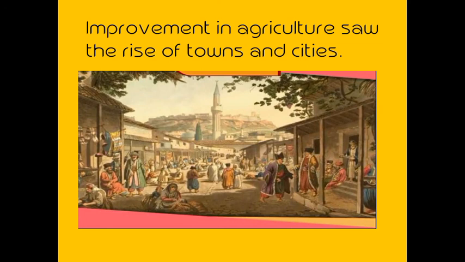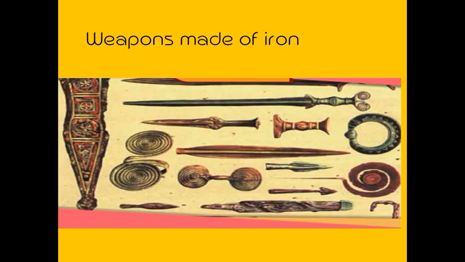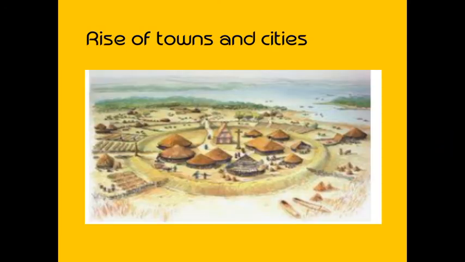Now here, weapons made of iron, as I have told, weapons to protect themselves, they were making weapons like this. You can see many weapons are there, such as this is a sword. Where is the sword? You can see here the sword. Sword means like this, like a talwar. Then daggers, this is an arrowhead. These all are tools used by the people in the Iron Age to protect themselves from the enemy.